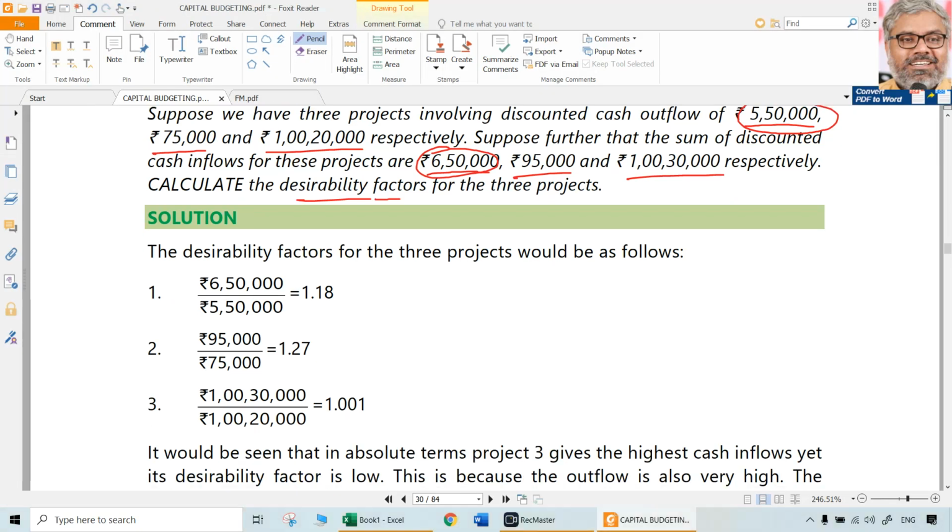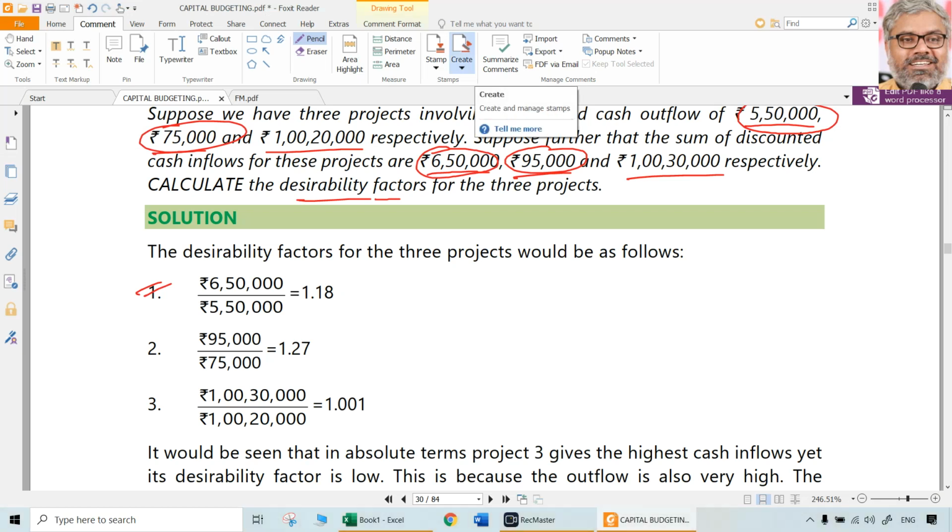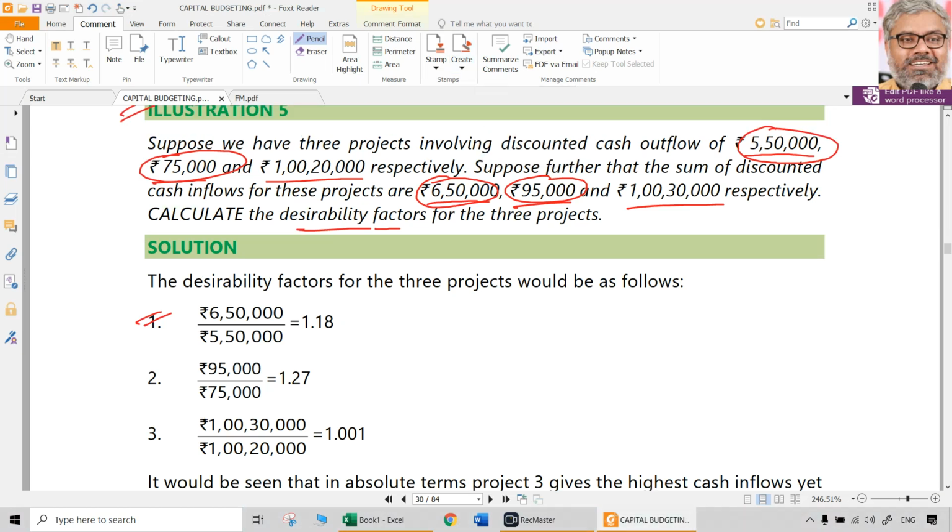That is 1.18 or 1.182. That's it. That is for the first project. Second project. Inflow 95, outflow 75. Okay, 95 divided by 75. Don't need zeros also. Just for showing what are the exact numbers, taking it. Calculation wise, you can just take 95 by 75. That's it.